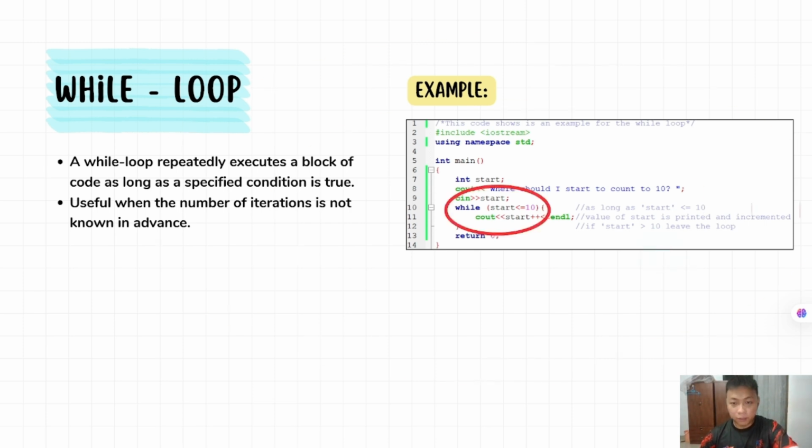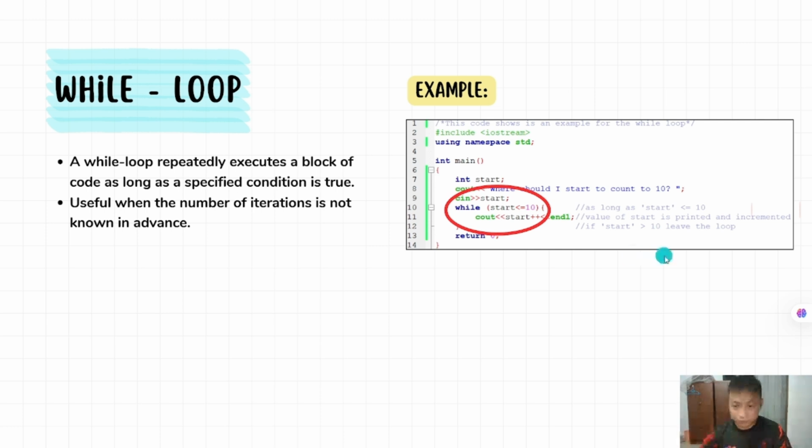As you can see, the circled part is the keyword of how the while loop is generated. Like in the example here, the condition is set as number of 10. So if the user keys in more than 10, the whole code will not execute. And if the user keys in within 10, the code will start to run.